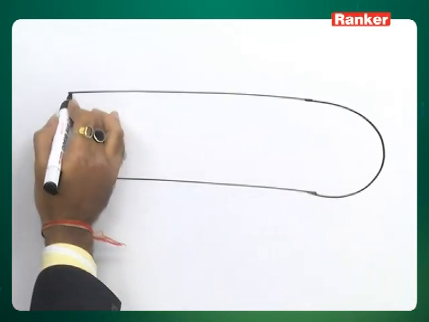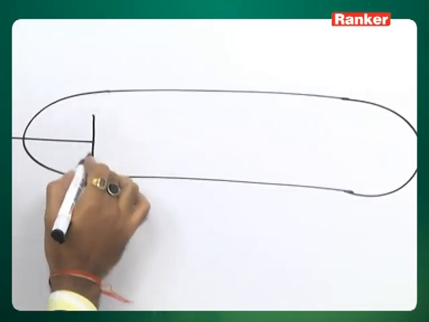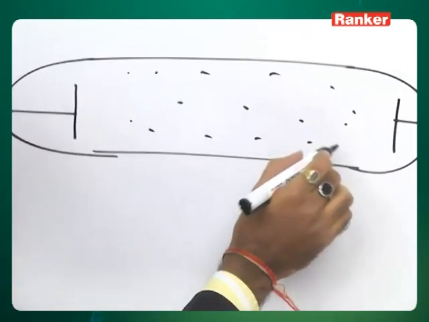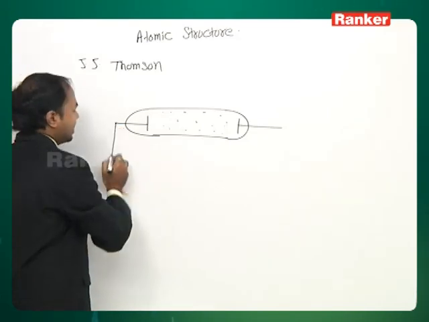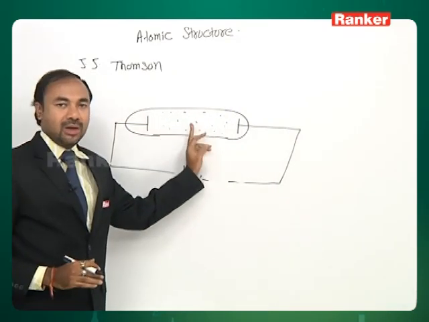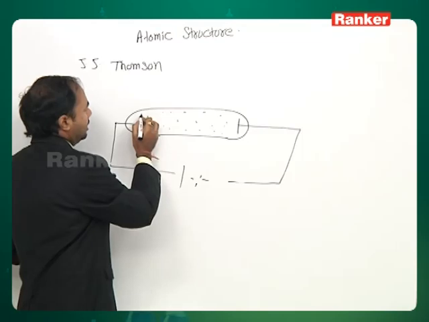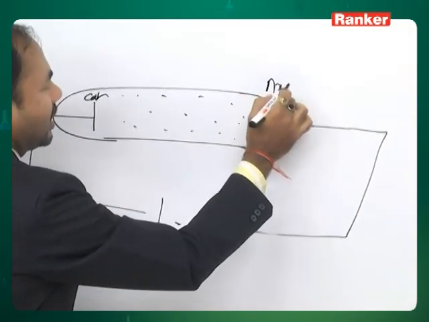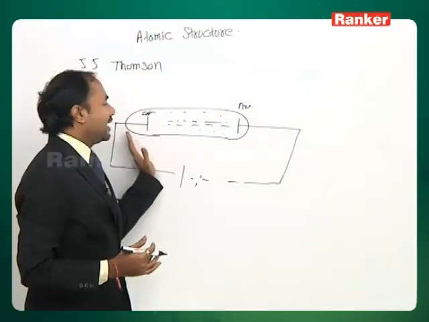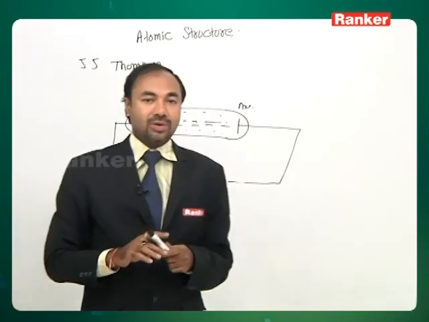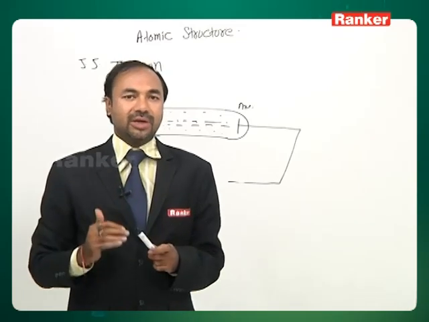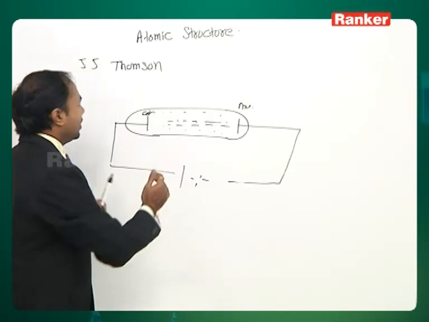Like this, a tube was taken. Here they kept the cathode, here the anode, and a minute amount of monoatomic gas was filled in. This was connected to a very high voltage source, and an electric discharge was passed. What was observed was that a beam of electrons, called cathode rays at that time, passed from cathode to anode. Scientists then thought these were rays, not particles, which is why the name cathode rays came. Nowadays everybody knows that is not the correct name, because they were not rays.